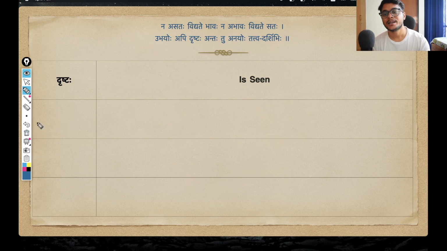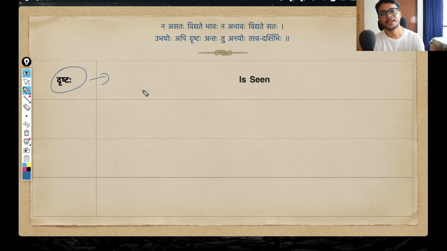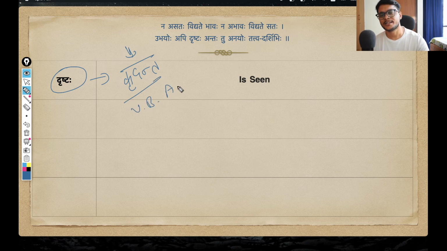And for that, we are starting with this Kriya Pada. So, Drishtaha. Drishtaha simply means something that is seen, something that has been seen already in that sense. And by the way, this Drishtaha is not actually a Kriya Pada, a verb form. It is rather a Kridanta. What is a Kridant? A Kridant is a verb-based adjective. We have seen these things many times before, right? Since they are directly derived from a verb root, they act like a verb-based adjective, and they more or less act like a verb also.